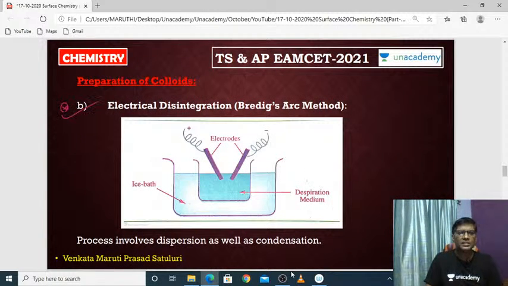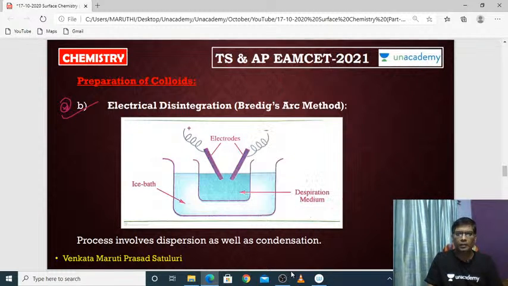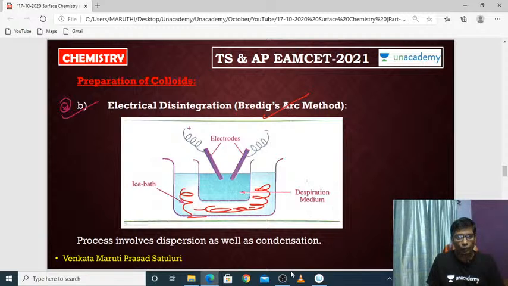After that, one more industrial method is there, that is electrical disintegration, or simply it is called Bredig's arc method. What is Bredig's arc method? See here, it is a dispersion medium kept in an ice bath. In the ice bath, you take the dispersion medium, and whatever colloid you need to prepare, that substance is taken as the electrodes.